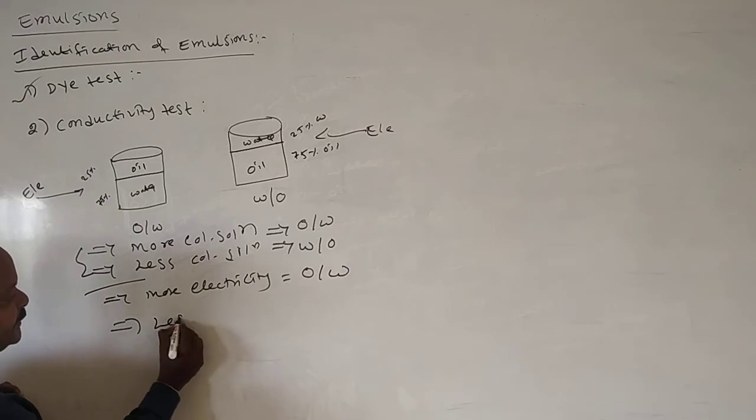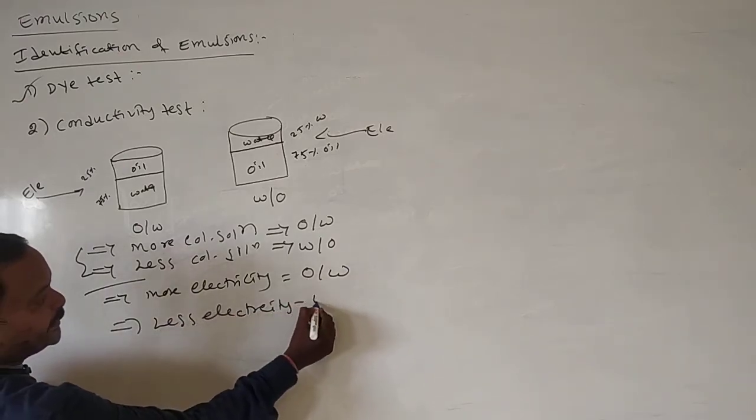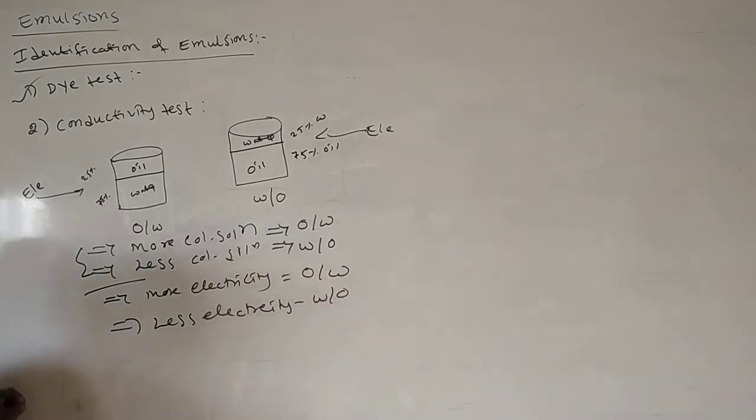The one which allows less electricity is water in oil emulsion. Oil never allows electricity, only water allows it.